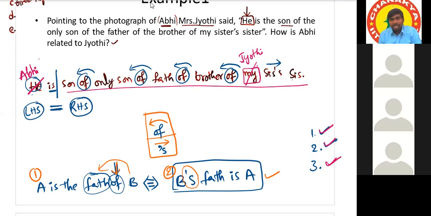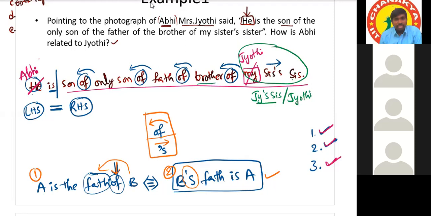Jyoti's sister's sister. How is that person related to Jyoti? It's a sister. It can be either Jyoti's sister or herself also, because Jyoti is also female, right? So there are two possibilities, either Jyoti's sister or Jyoti. Next, brother of Jyoti's sister. How is that person related to Jyoti? Jyoti's brother. Can I replace this complete statement by Jyoti's brother? Yes, sir. Okay.